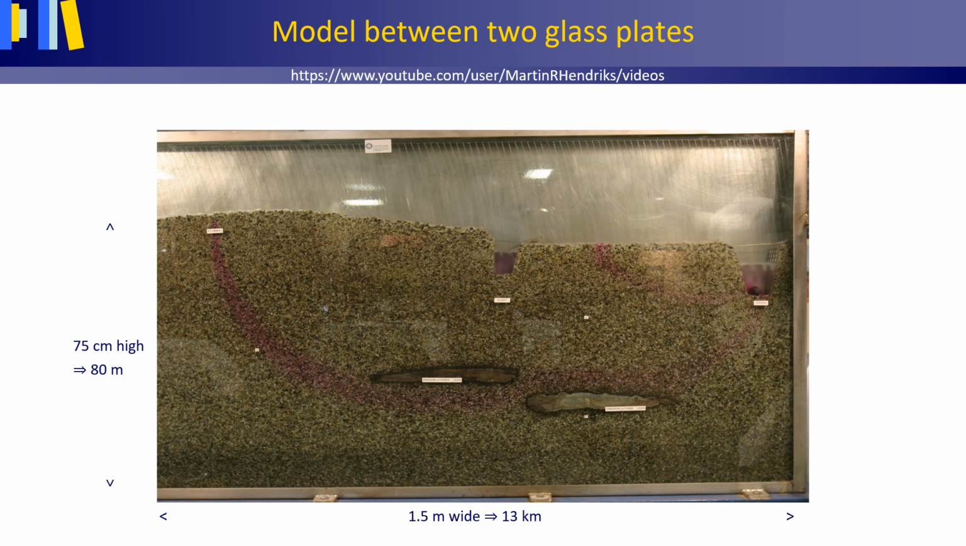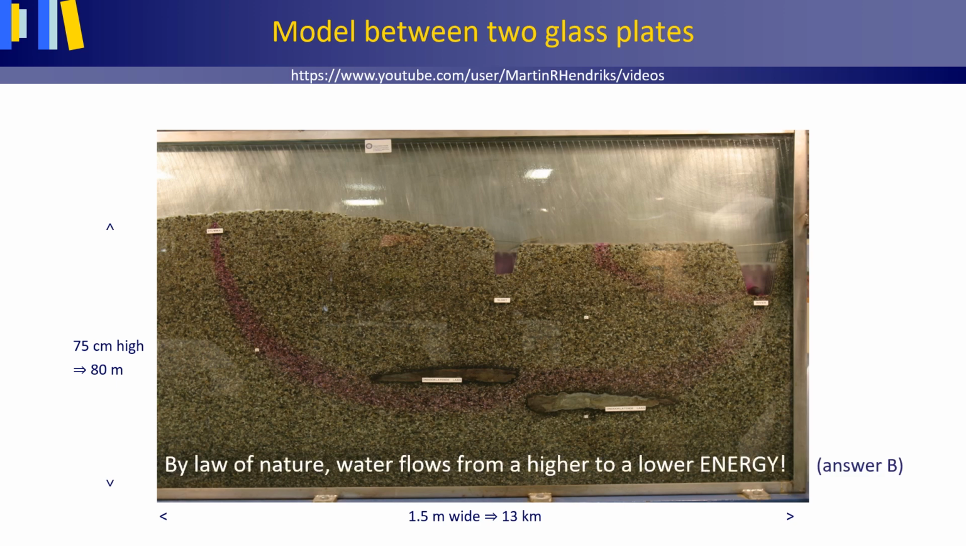So we know now for sure that two of the options in the multiple choice question, by law of nature, water flows from A, a higher to a lower elevation, and C, from a higher to a lower pressure, are not true. This also rules out option D. All of the given options are true. By law of nature, water flows from a higher to a lower energy. Answer B.